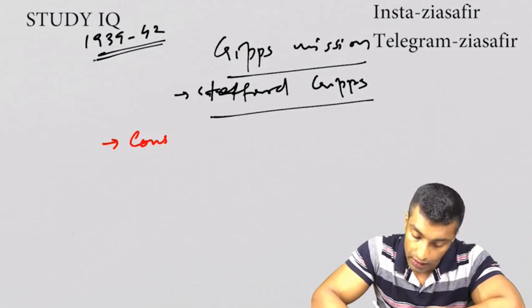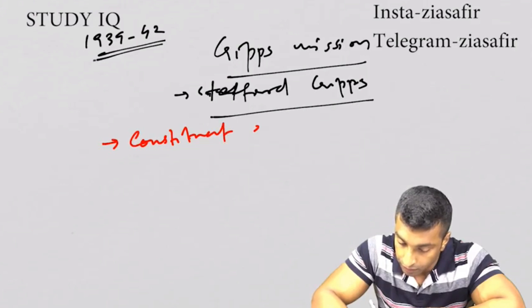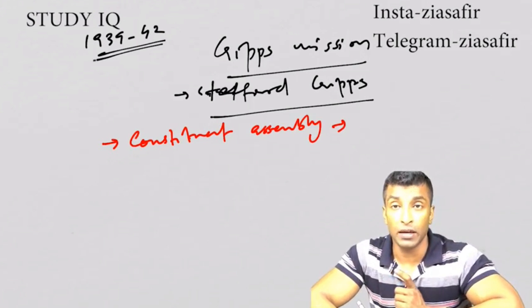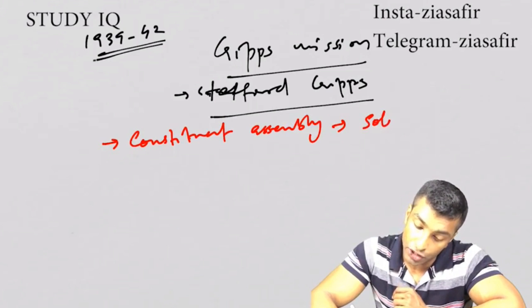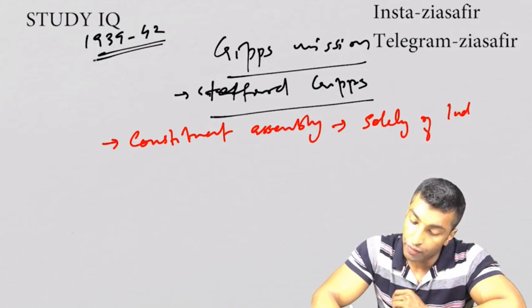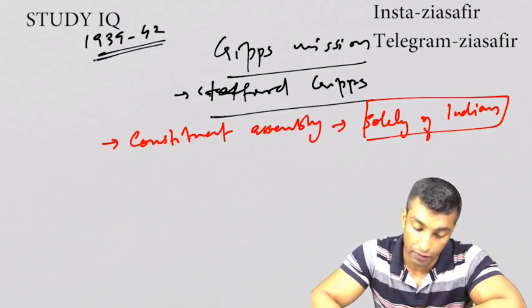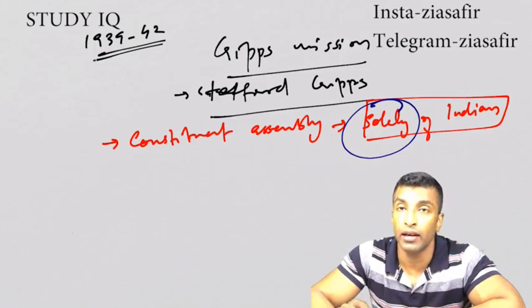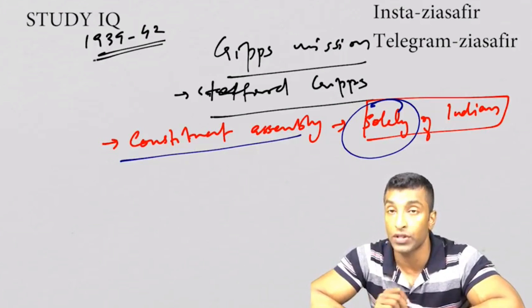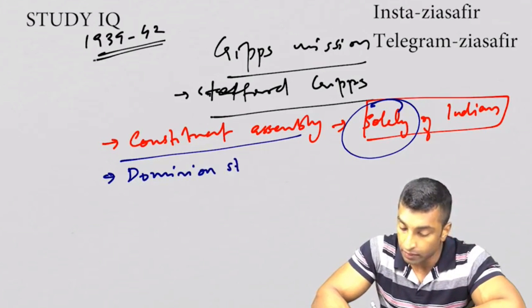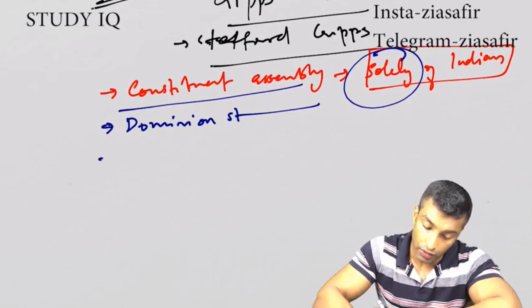So Constituent Assembly would be set up once the war gets over. It will be solely of Indians. So this has to be very clear to you. The main difference, there it was mainly, here it is solely, but Constituent Assembly was common. Second point, dominion status, same thing.